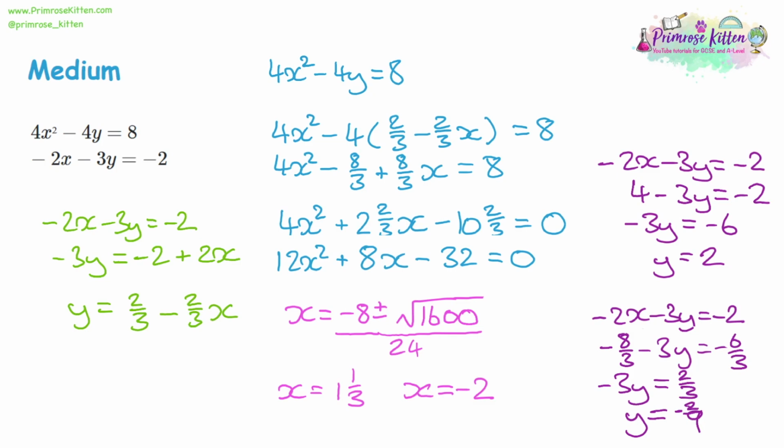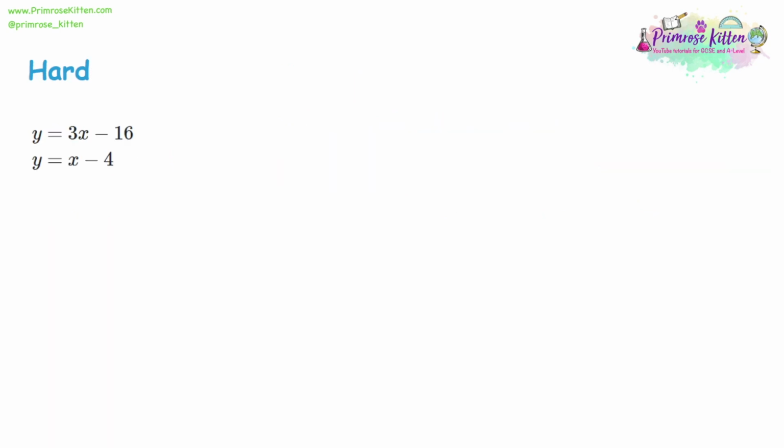Final thing to do is find some space to write out our final answers. So when x was equal to -2, y was equal to 2. And when x was equal to 1 1/3, y was equal to -2/9. Now you'll notice a lot of work with fractions here as well, but this is what sets this kind of simultaneous equations apart from the ones at GCSE. We have a higher level of complexity with some of the basic maths work you have to do within the question. Now we've looked at substitution and elimination as methods to solve simultaneous equations.